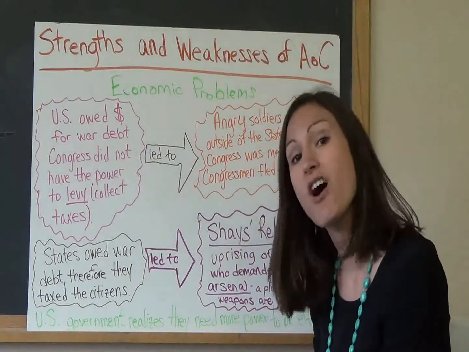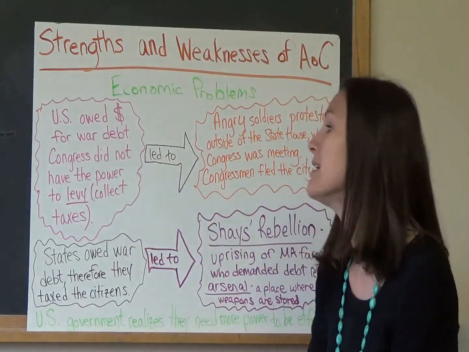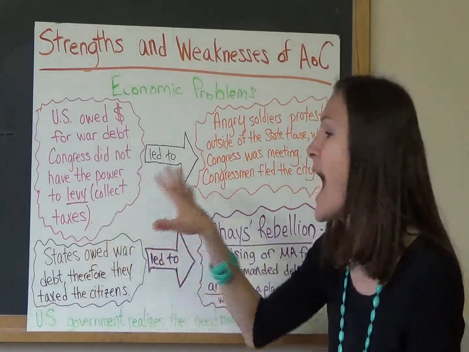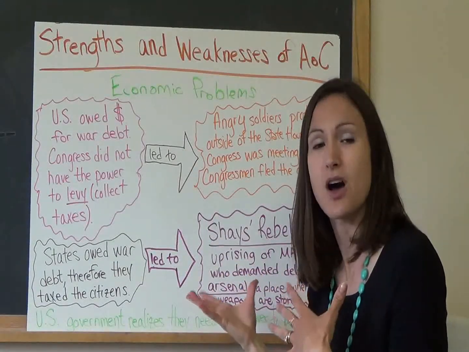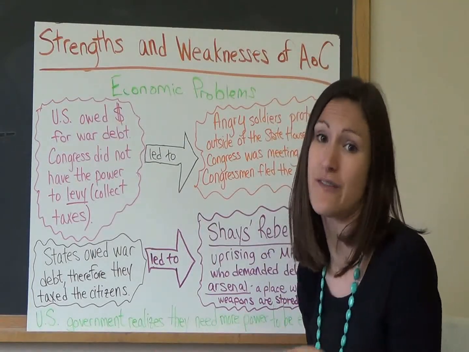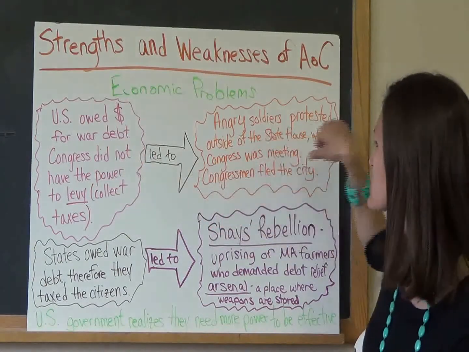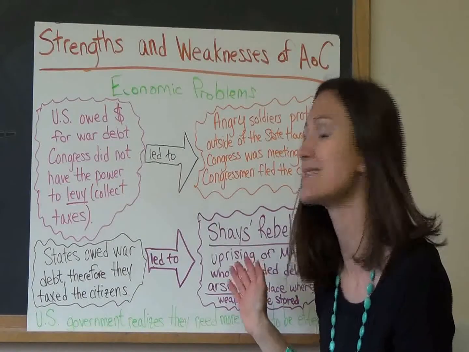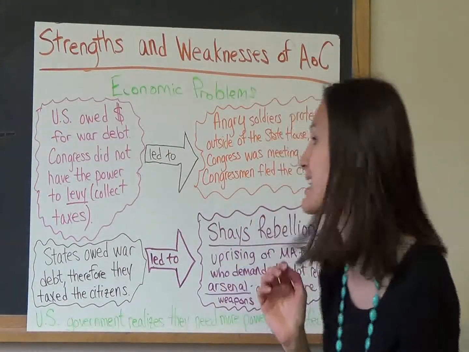Economic problems under the Articles of Confederation. The U.S. owed money for war debt. Congress did not have the power to levy, which is collect taxes. And a lot of the debt that the U.S. owed was to the soldiers, so they could get paid for fighting in the Revolutionary War. So this led to angry soldiers who protested outside of the State House where Congress was meeting in Pennsylvania, and the congressmen fled the city. They're thinking, how are we going to handle this?